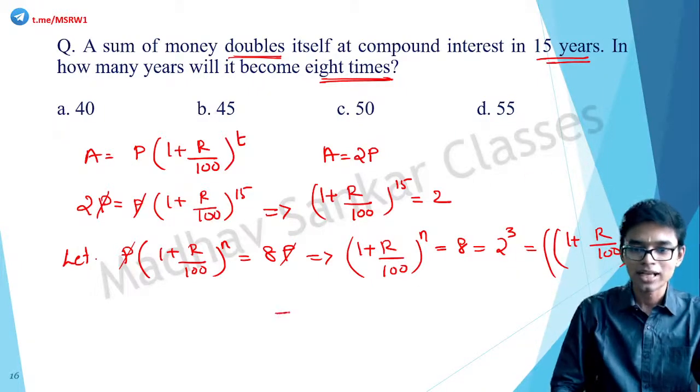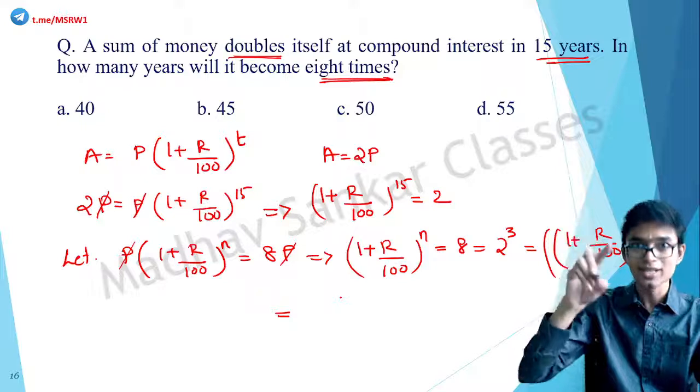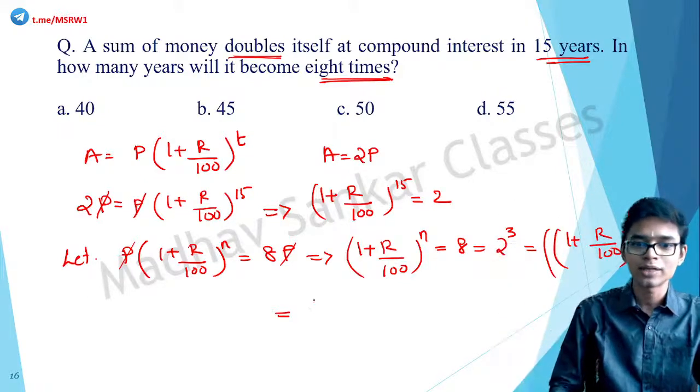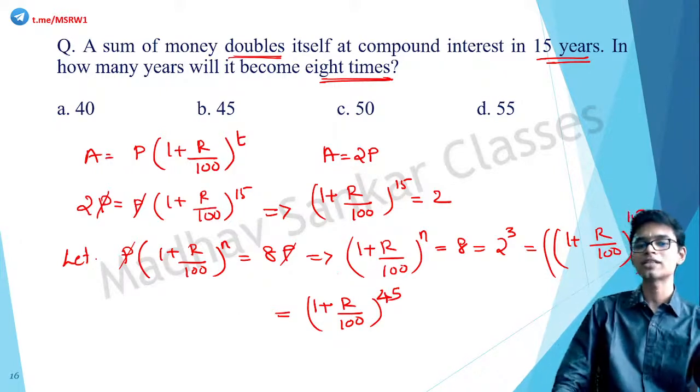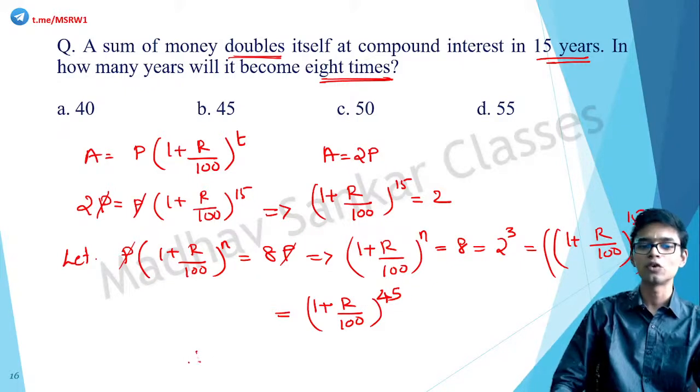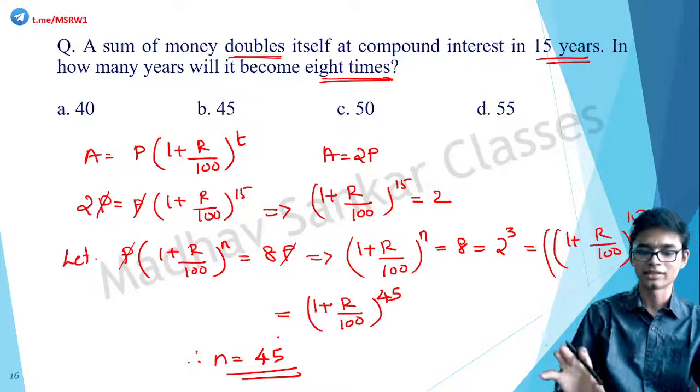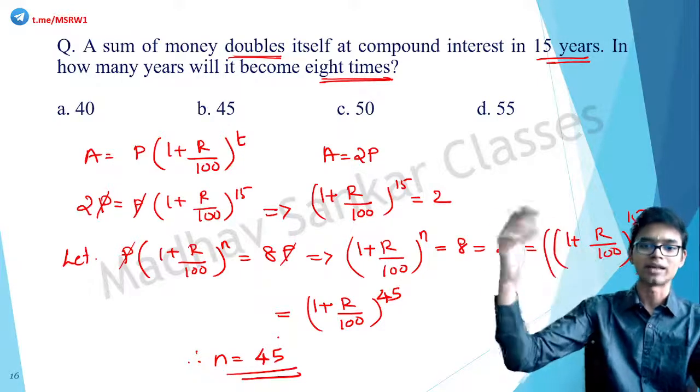Correct? So this can be written as a raised to m the whole raised to n is a raised to m into n. So 1 plus r by 100 the whole raised to 45. So 1 plus r by 100 the whole raised to n is equal to 1 plus r by 100 the whole raised to 45. Therefore, n is equal to 45. After 45 years, the amount will become 8 times.